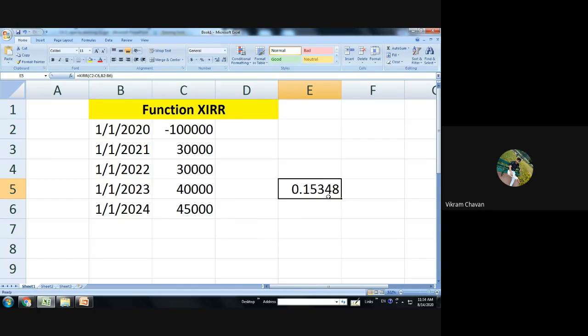We can calculate this particular internal rate of return by using the Excel function of XIRR. Okay, Excel function of XIRR. So it will take it, and we will get the value at 0.1534.